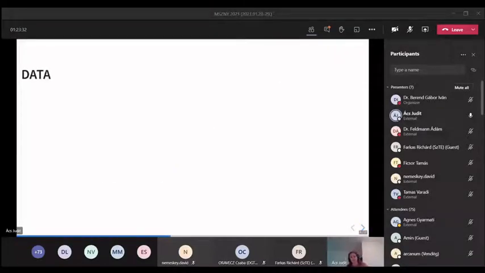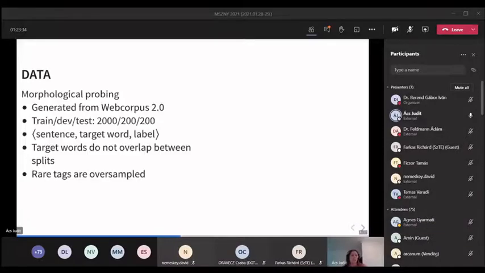What is our data? The data is most interesting for morphological probing because we had to generate it. We generated this from Web Corpus 2. For each task, we generate 2,000 train and 200 dev and test sets. Each sample looks like this. We have a sentence, a target word, which was red in the previous example, and a label. So it could be past tense or present, or other labels in other tasks.